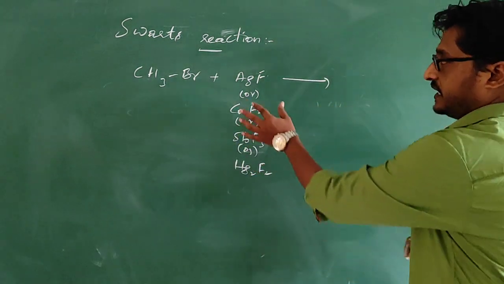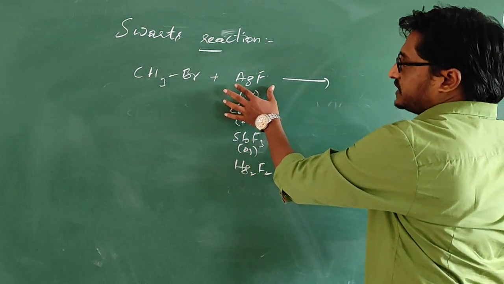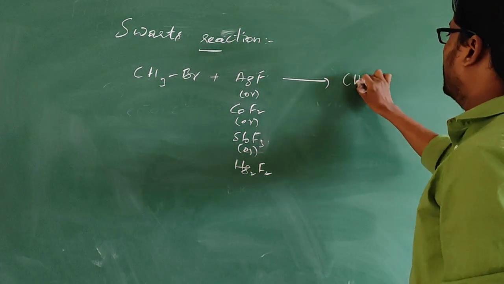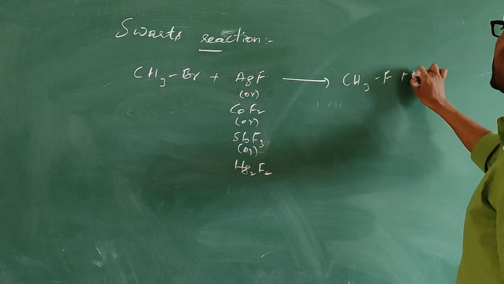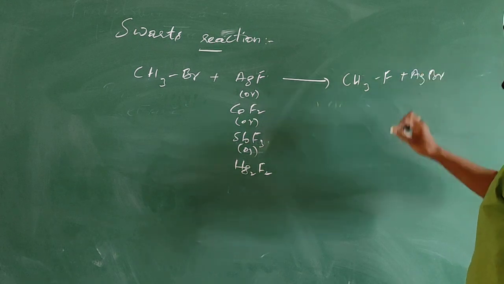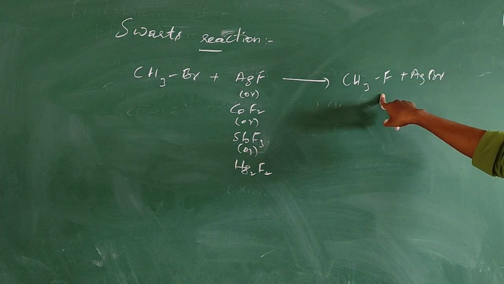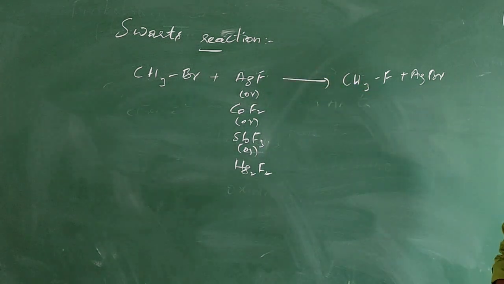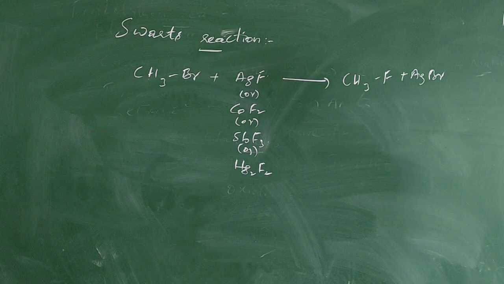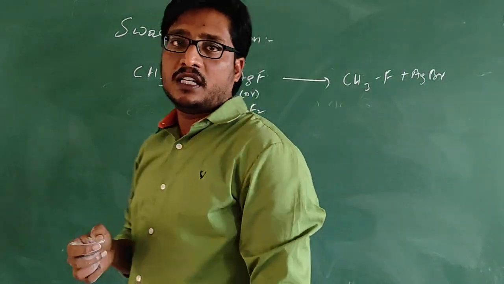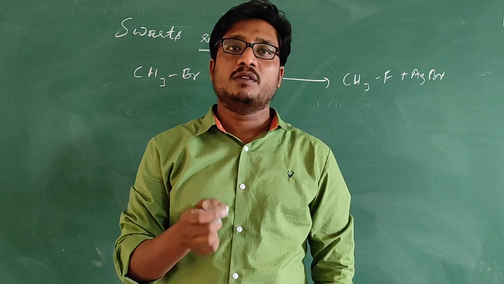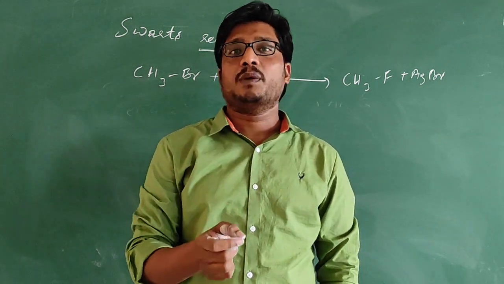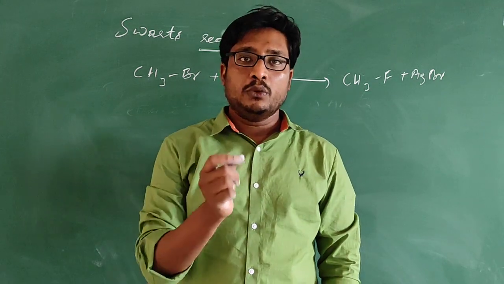For example, if we take silver fluoride, on reaction with methyl bromide it will form methyl fluoride as the product, and silver bromide will be left. So this is the preparation of alkyl fluorides from alkyl bromides or chlorides. This is nothing but the Swarts reaction. You need to understand that the Swarts reaction is used for the preparation of alkyl fluorides. In the same way, the Finkelstein reaction is used for the preparation of alkyl iodides. You need to remember these things.